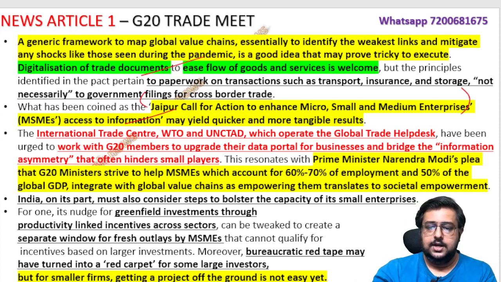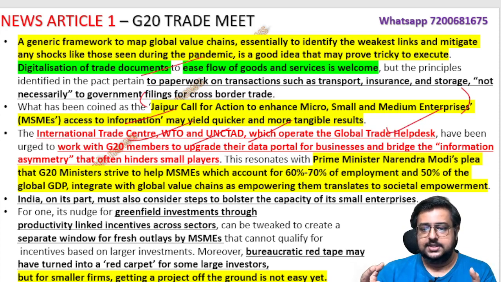And again, as I told, the international trade bodies, the ITC, WTO, UNCTAD, all which operate the global trade help desk, they should also work with the G20 members, update all their data portals and bridge the information gap, the missing information which MSMEs or small players want, that is not put in one place so that you can easily get it.